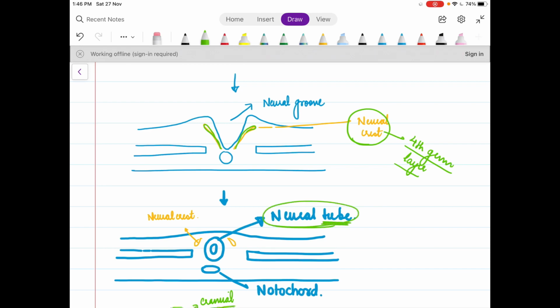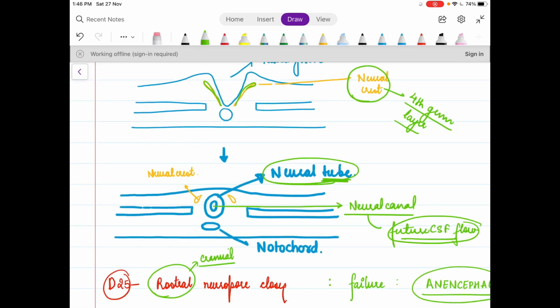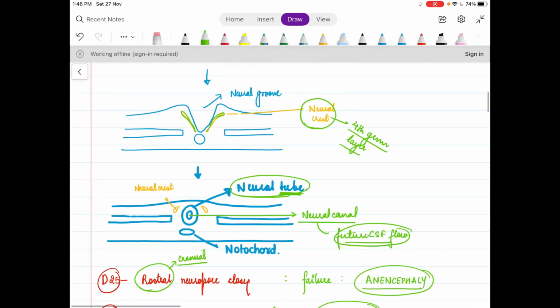The neural tube is hollow from the inside, and this open space is known as the neural canal. This neural canal is the structure where the future CSF is going to flow. This neural canal ultimately gives rise to the whole CSF drainage system, which comprises the ventricles, the aqueduct and the central canal of the spinal cord. We'll get everything into detail, so let's not panic. So this is how the neural tube is formed.